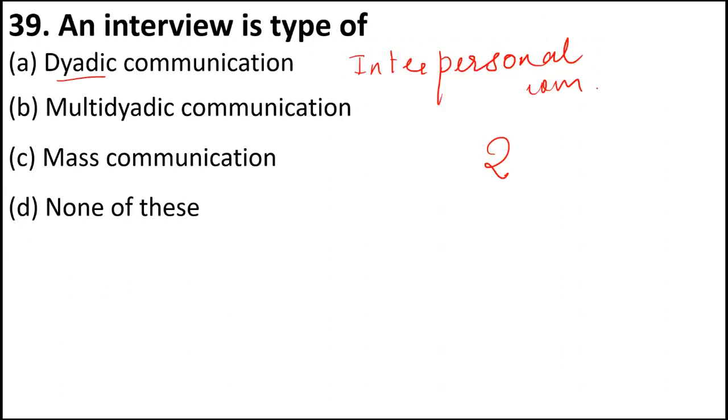An interview is a type of dyadic communication, multi-dyadic, mass communication, or none of these. So in an interview, what happens? There is one interviewer who is taking the interview, and the person who is giving it is called interviewee. It is a kind of dyadic communication. Dyadic communication is another name for interpersonal communication. Interpersonal is when there is communication between two people. When there is one person, it is called intrapersonal, but when there are two people, it is called interpersonal communication. And dyadic communication is another name for interpersonal communication. That is the answer.